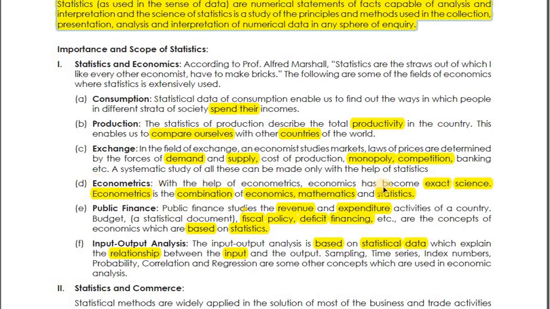Now, what is econometrics? Econometrics is a combination of economics, mathematics, and statistics. So, students, many universities have this econometrics as a separate subject. In that you have to use economics concepts. You have to apply the mathematics and statistical theories to those concepts, and you can have some conclusion based on that. Okay, then public finance.